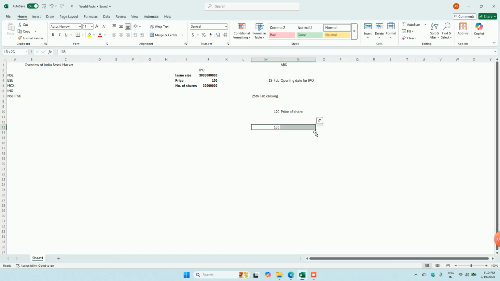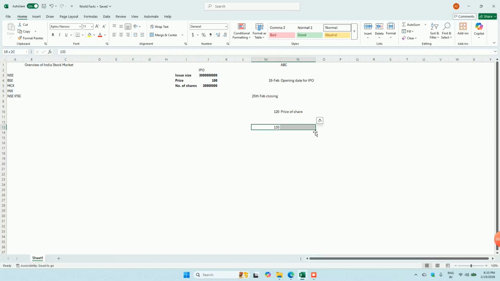But like I said, NSE and BSE are just exchanges, which means an investor who is a small or retail investor like you and me cannot directly go to NSE and buy some shares. What that person needs to do is open an account with a broker.